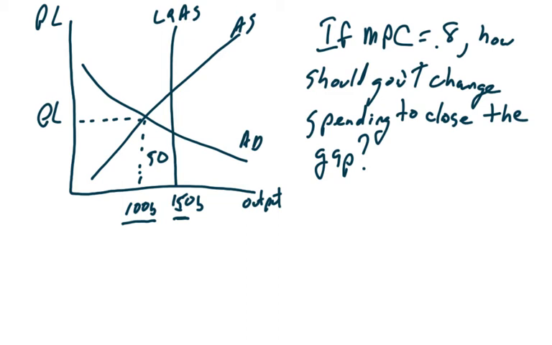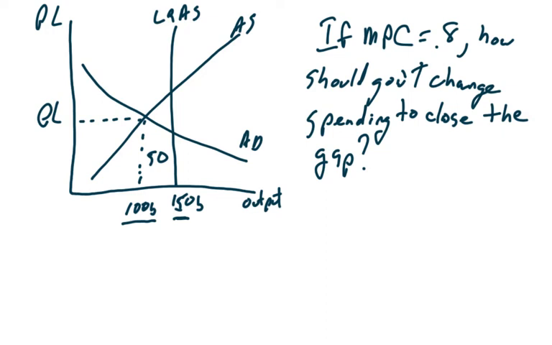The government budgeted for $150 billion in spending, but they've only collected $100 billion in taxes. We're short by $50 billion. How are we going to get the rest of the money? All right. Well, let's take a look at this, right? If our marginal propensity to consume is 0.8, how should government change spending to close the gap?